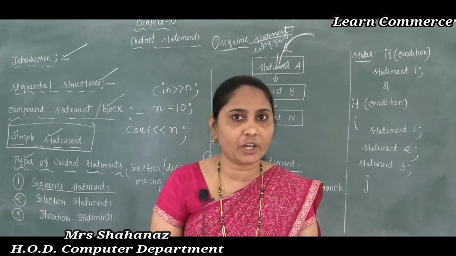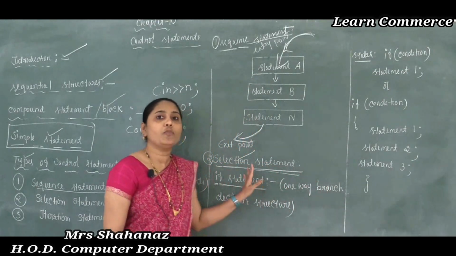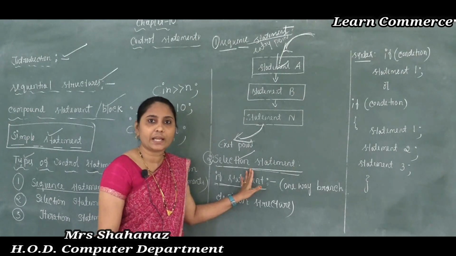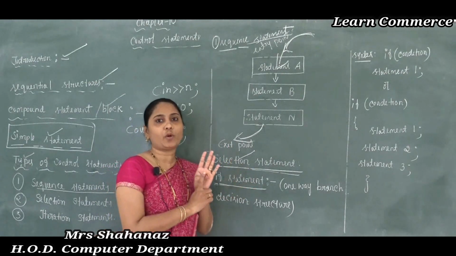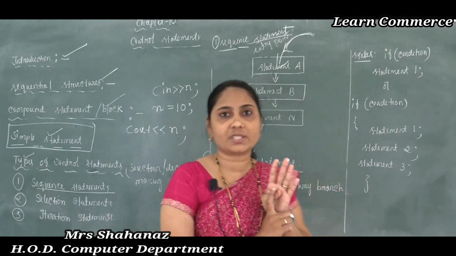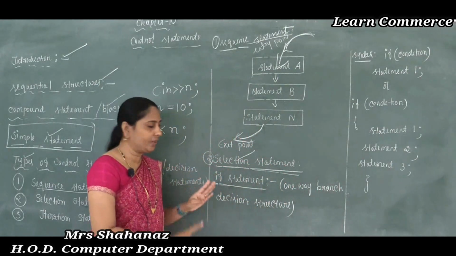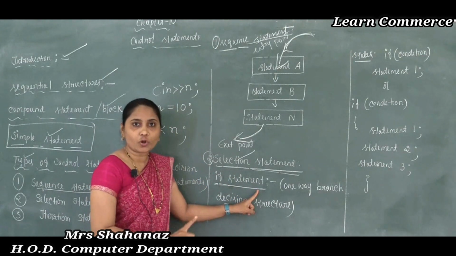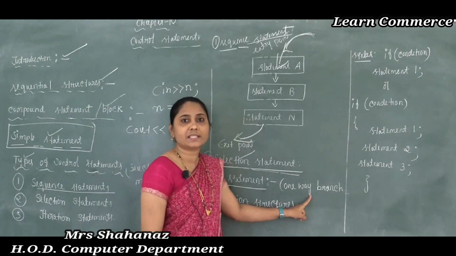The selection statement is divided into 4 divisions, or we can say the different selection statements are: the first type is the simple if statement. The simple if statement is only called the if statement, and also called the one way branch decision structure.